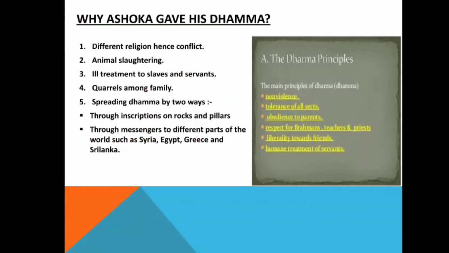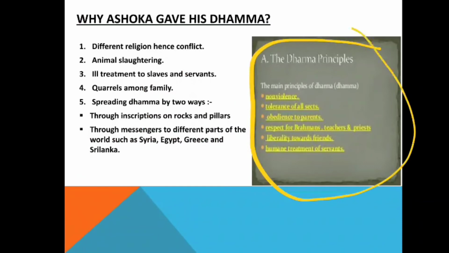And what are the main principles? The main principles of the dhamma were non-violence, tolerance to all sects, obedience to parents, respect for Brahmins, teachers and priests, liberality towards friends, and humane treatment of servants, meaning ill treatment of servants and slaves should be avoided. So these were the basic principles of the dhamma.